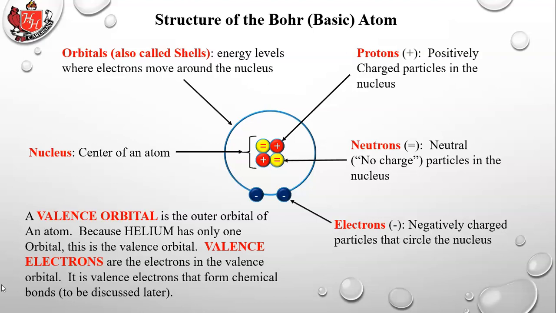So ultimately what chemistry studies is why are atoms of one element attracted to the atoms either of the same element or of different elements to cause chemical bonds? Because those chemical bonds are what create new compounds and new substances. And it's the outside electrons, those valence electrons, that do this connection between one atom and another. So they're extremely important in chemistry.